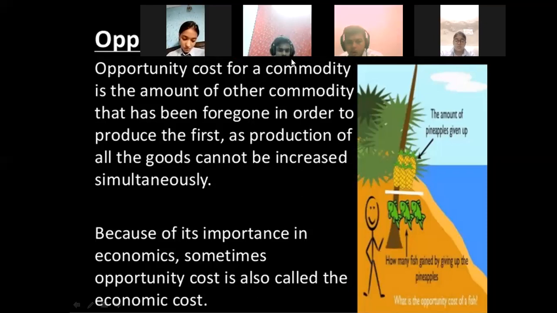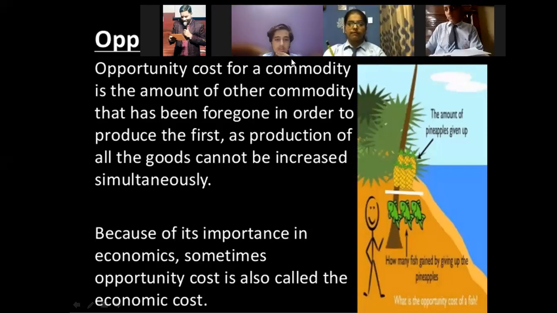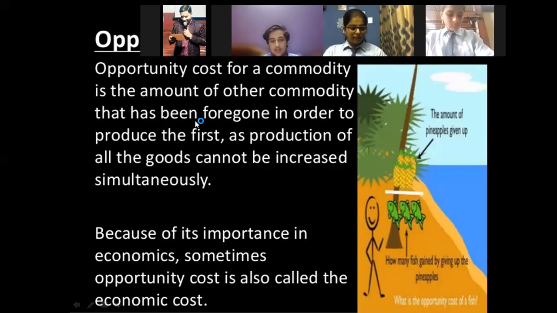If a farmer is there, how do I explain, I can't figure it out. If a farmer chooses to plant wheat, then the opportunity cost is planting a different crop.